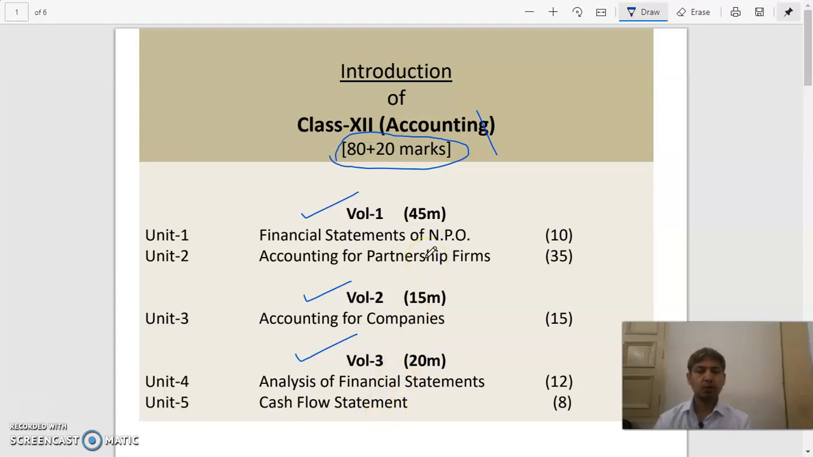Coming to the unit number 1, once again NPO. NPO and partnership, they together make 45 marks. Company accounts alone is 15 marks, and analysis of financial statements and cash flow statement together they constitute 20 marks. So this is, I would say, in rough sum of all, 80 marks in total. And if you want the brief clear bifurcation of all these chapters, you can have a look at the right side. 10, 35, 15, 12 and 8, it is given already. Now I'm just moving ahead.